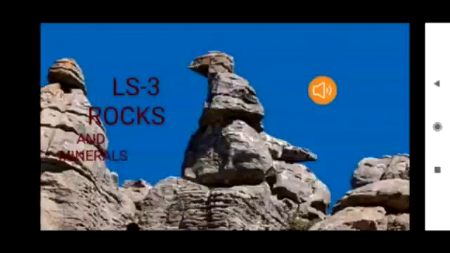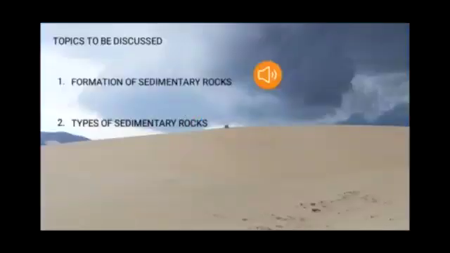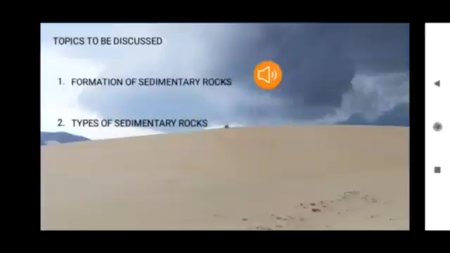Lesson number 3, Rocks and Minerals. Topics to be discussed: formation of sedimentary rocks, types of sedimentary rocks.